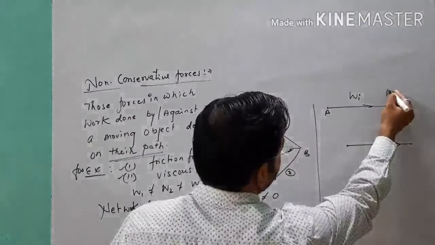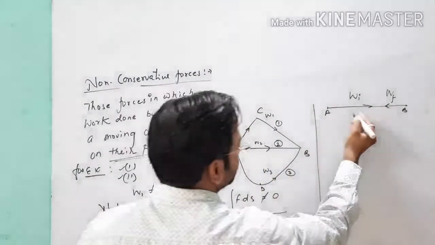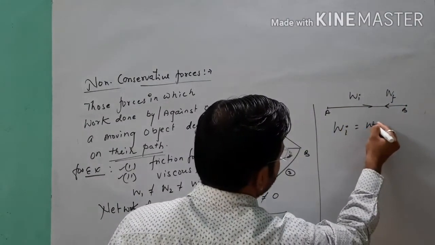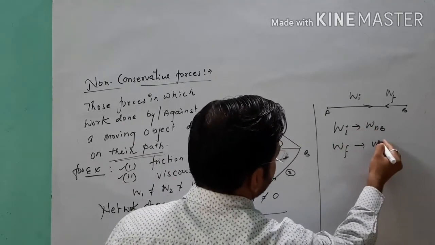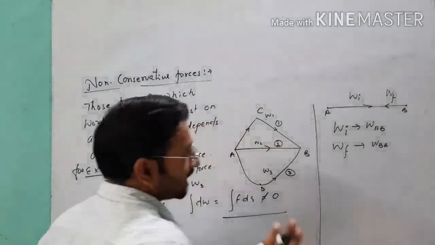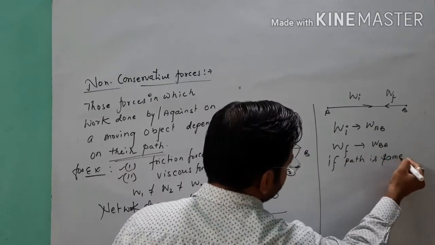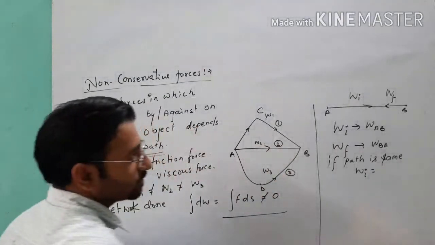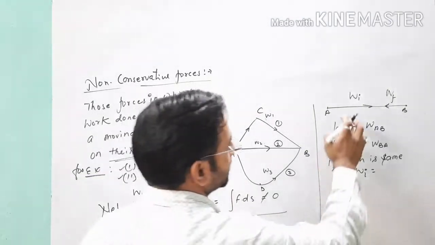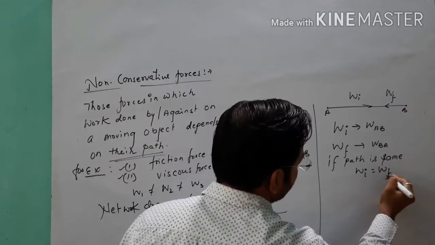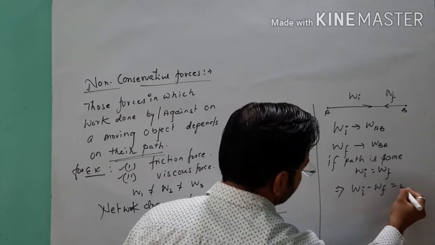So for this condition, Wi is the work to carry the object from A to B, and Wf is the work to carry the object from B to A. If the path is the same, we will do the same amount of work against this friction force between the surfaces. So Wi is equal to Wf, and Wi minus Wf is equal to 0.